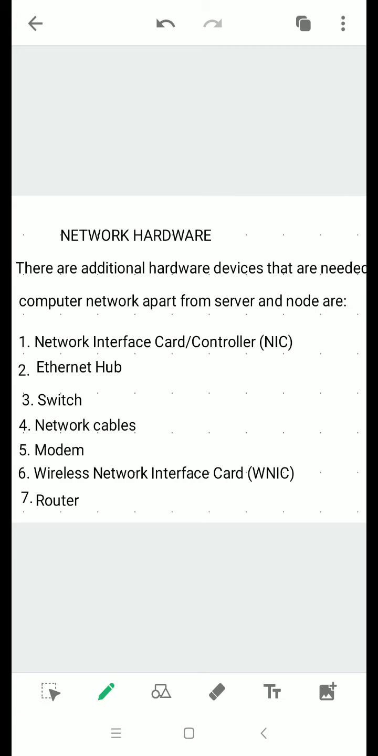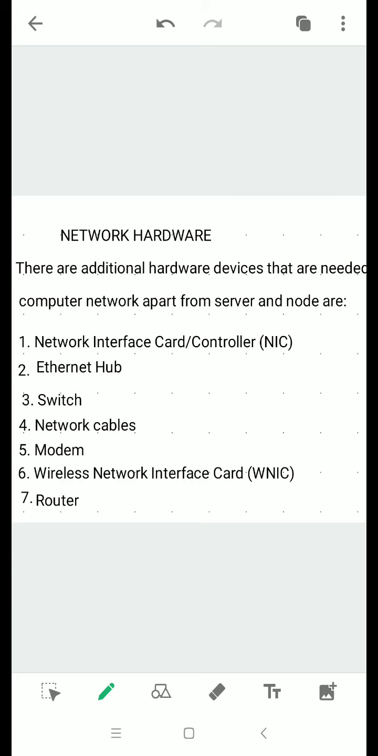Next is types of networks. With the advancement of technology, various types of networks have evolved. So some of the popular types of networks are LAN, local area network, wide area network, metropolitan area network, campus area network, personal area network, and wireless local area network. A local area network connects computers and devices that are very close to each other, for example, in the same office or in the same building, and it is a wired network.